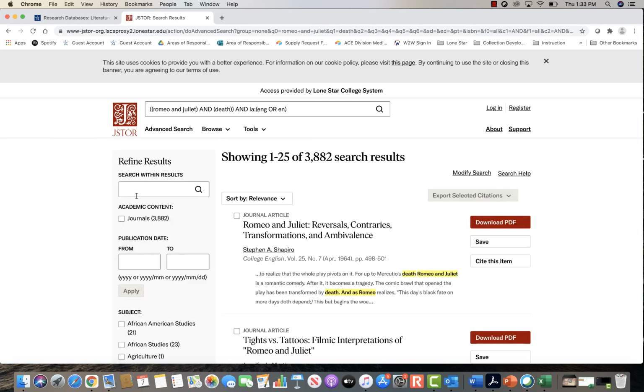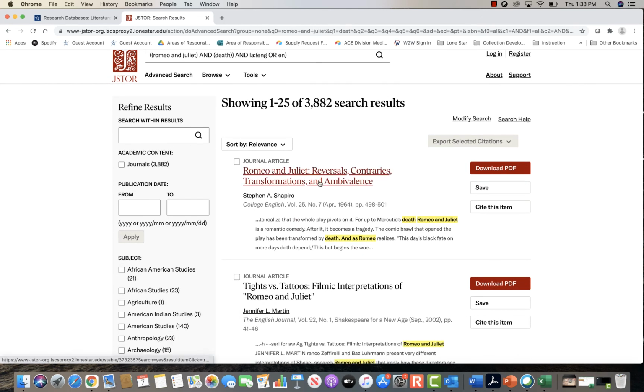So again, you still have options to further refine your search results here on the left side. The top is showing us how many articles it pulled up for us. So there's 3,882, which is still quite a lot. But as a researcher, we're going to go ahead and start just looking at what the database has initially given us. So I'm scrolling through, I'm looking at the titles, and I'm also looking at this little brief type of summary or part of the article that they're giving me to decide if I want to go ahead and open up the article.